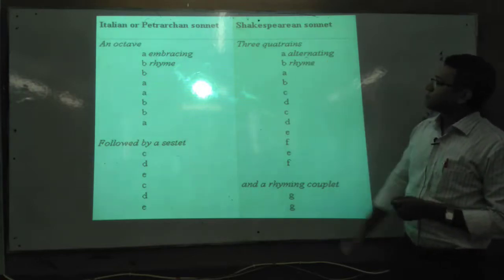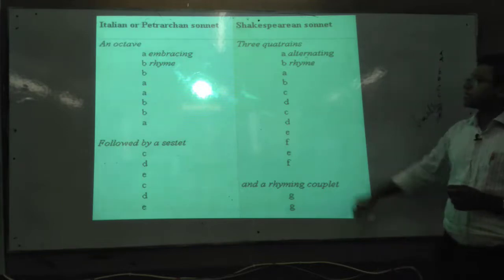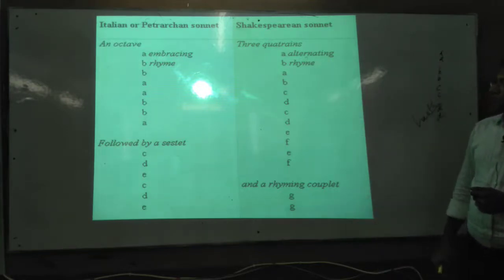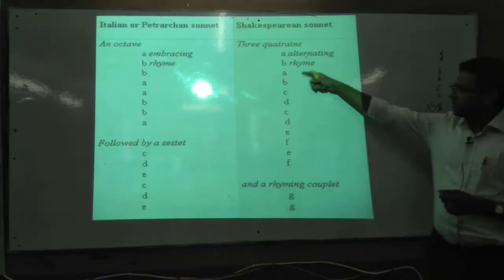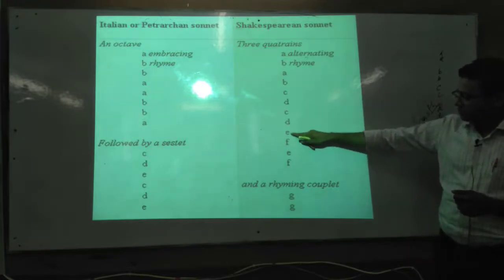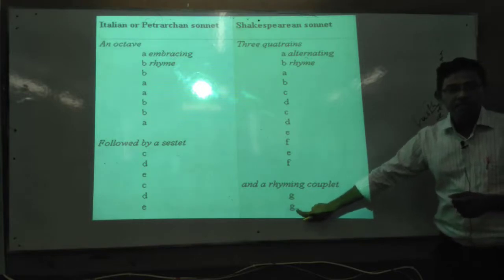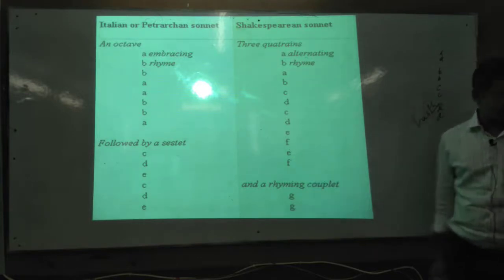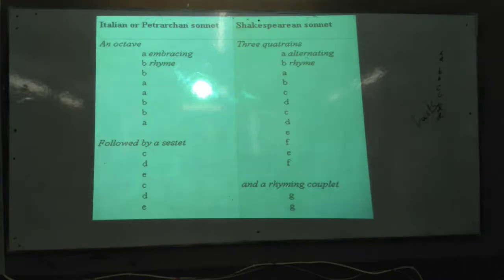But in Shakespearean sonnet, you see how many quatrains are there? A, B, C, D, E, F, and what? E, F, and last G. So there are 3 quatrains, and in the next slide it will be more.